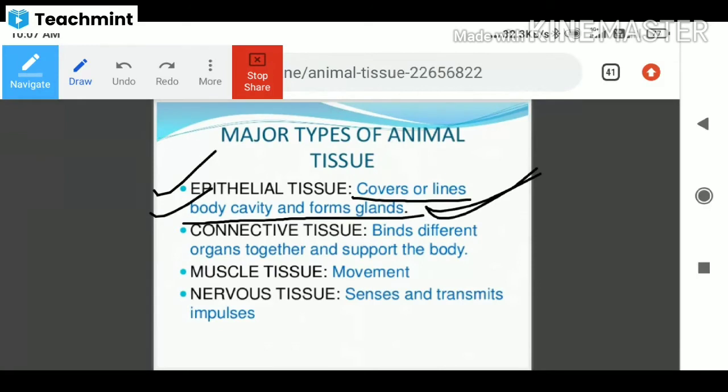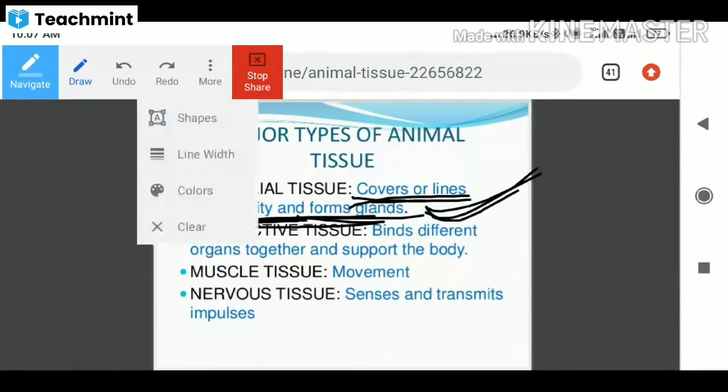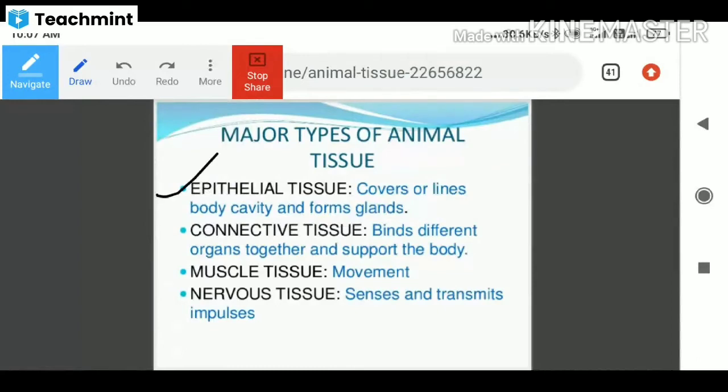That is epithelial tissue. And connective tissue: connection is between two structures or two organs. Connective tissue binds different organs together and supports the body. That is why it is called connective tissue.